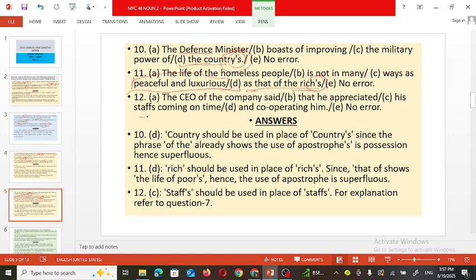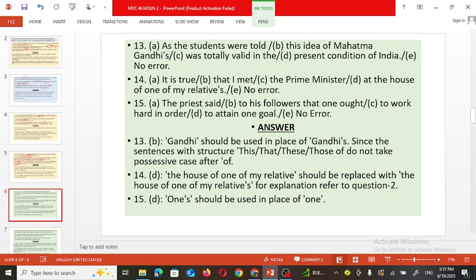Here instead of staffs, it should actually be staffs' with the apostrophe sign after it: the staffs' ability to come on time and the way they are cooperating with him. That is appreciated by the CEO. So here we need to add the apostrophe sign after the S, and that is the error in this C part of the sentence. Next one.